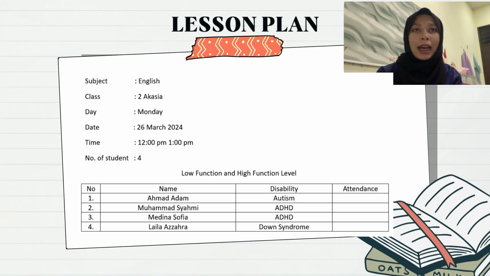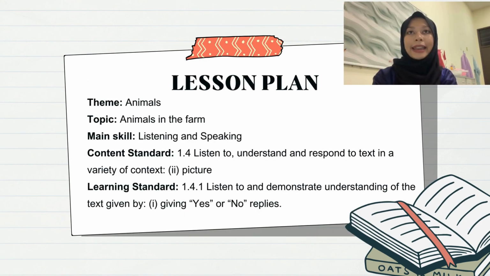In the class, I have low function and high function level. I have 2 students with low function level and I have 2 students with high function level. The theme is Animal I Love, while the topic is Animals in the Farm. The main skill for this lesson is listening and speaking.